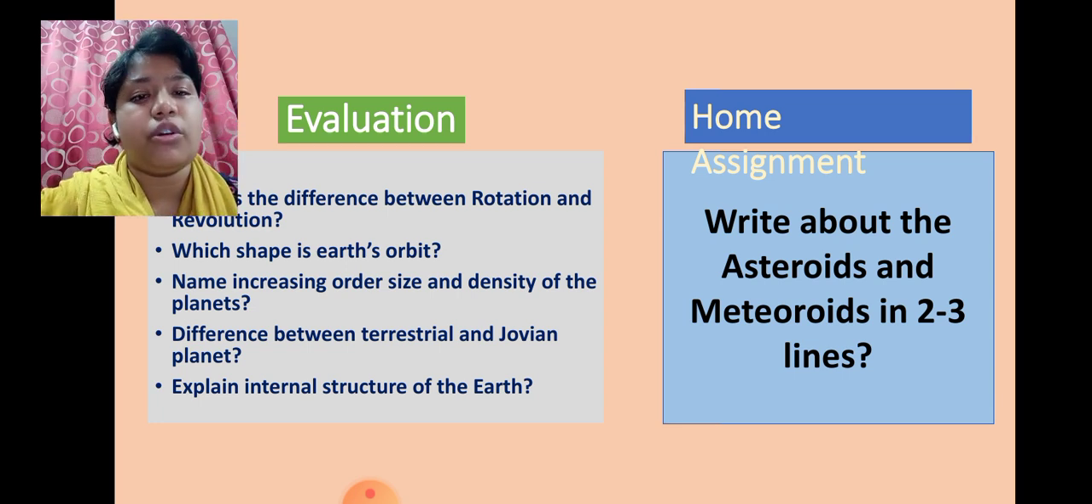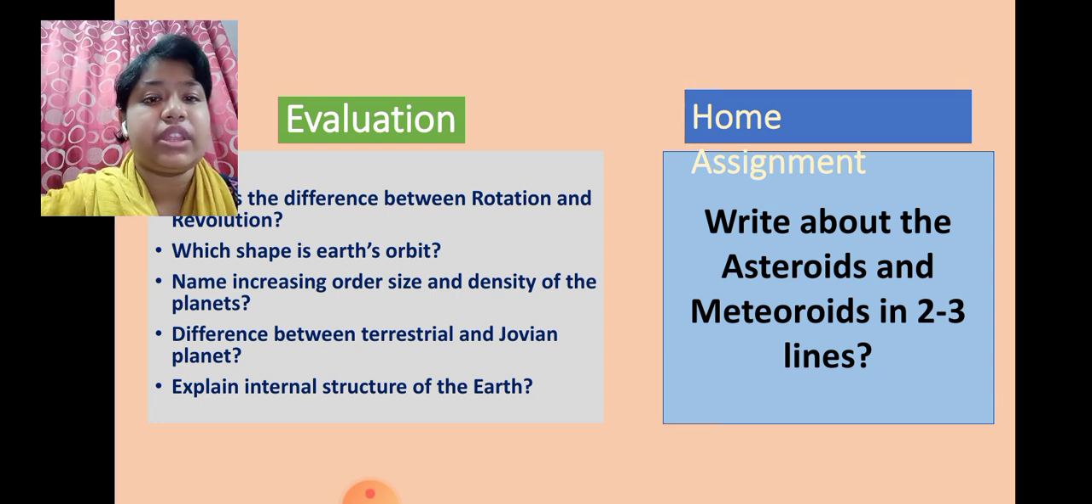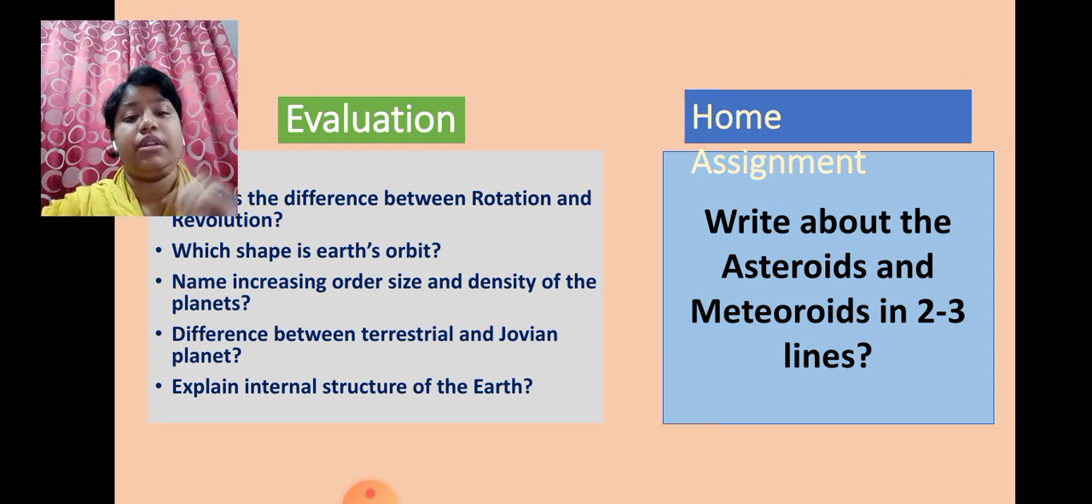Which shape is Earth's orbit? The orbit is in a round shape. Then you have to name the planets in increasing order of density. Next we have the difference between terrestrial and Jovian planets. Terrestrial planets are the ones very near, and Jovian planets are the ones very far. So the first four are the terrestrial planets, and the next four are the Jovian planets. Internal structure of the earth: we have crust, mantle, outer core, inner core. The central part of the earth is the inner core, and the topmost part is the crust.